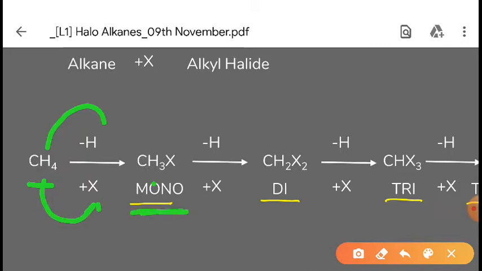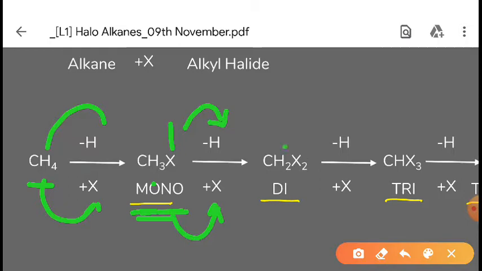If it has only one halogen, it means mono, so we can say a monohalide. Now again they have subtracted one hydrogen and added one more halogen.